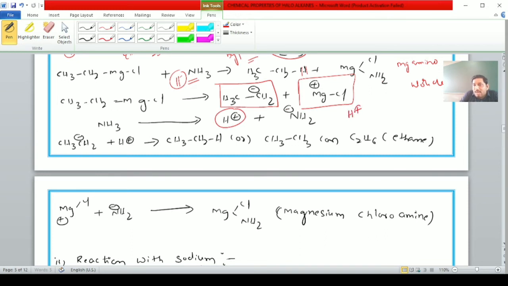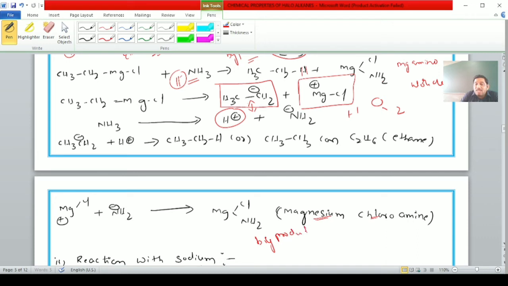Here the CH3CH2 minus reacts with H plus to form the compound CH3CH3, and NH2 minus reacts with MgCl plus to form magnesium chloroamine, or magnesium amino chloride. It is the byproduct.